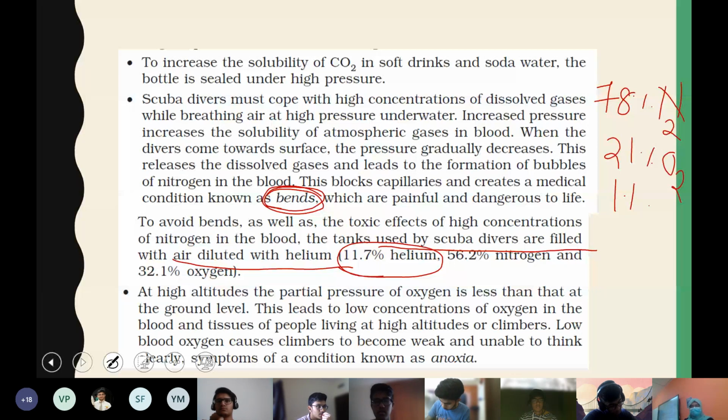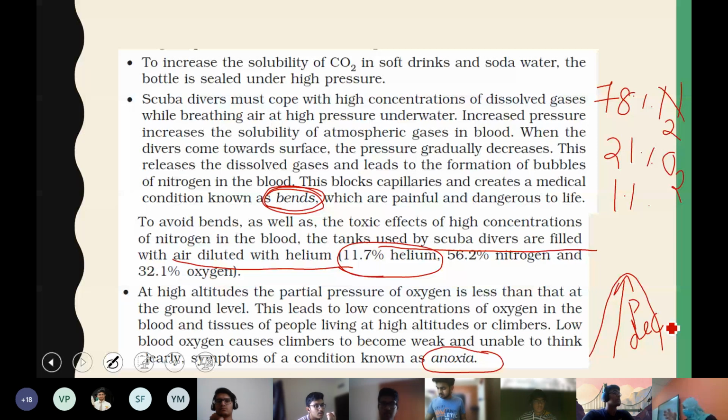The fourth and final one related to the application of Henry's law is something you can easily connect to those people who are living at a higher altitude, or those who are going for climbing like Mount Everest or something like that. These two types of people, the climbers and the high-altitude residents, experience another medical condition called anoxia. Anoxia is something like, as you know, when you are moving up, pressure decreases. When you are moving down, pressure increases.